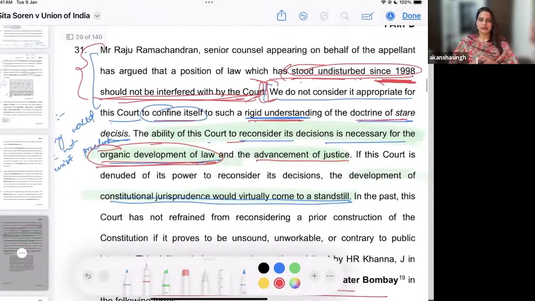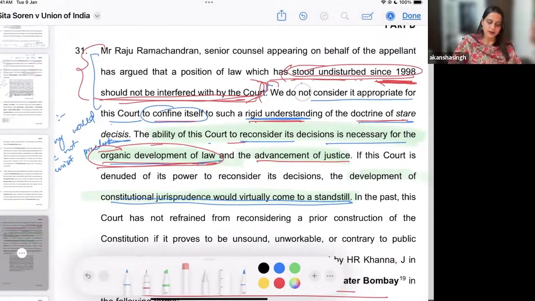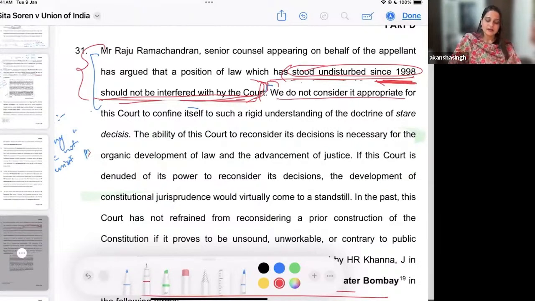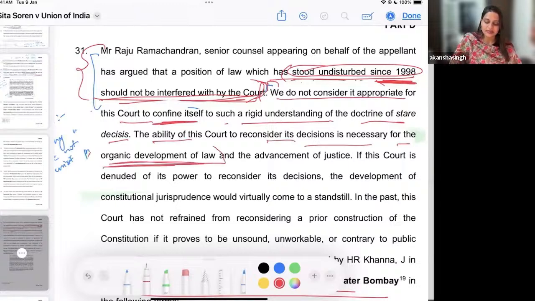So these are certain important parts wherein the court has clarified and said that this is absolutely valid. The judgment is not invalid. Now I'll tell you which part to read. The court has said that we do not consider it appropriate that the court has to confine itself to such a rigid understanding of the doctrine of stare decisis. The ability of the court to reconsider its decision is necessary for the organic development of the law. So for organically developing the law, seeing how the law has to change in advancement of justice, we will be overturning the previous judgment, and that is very well recognized in constitutional jurisprudence as well.